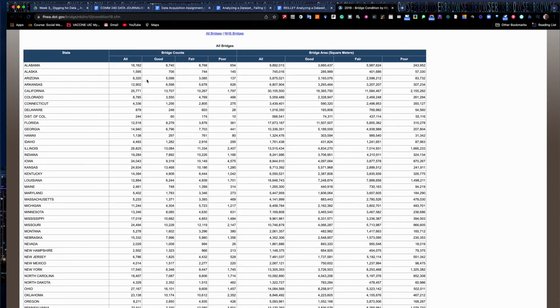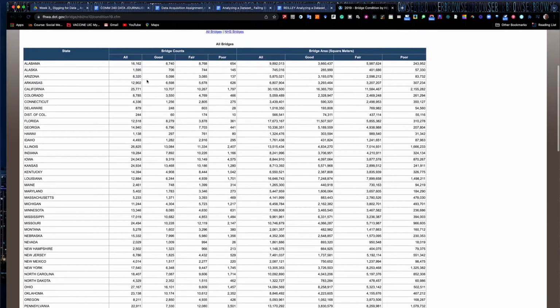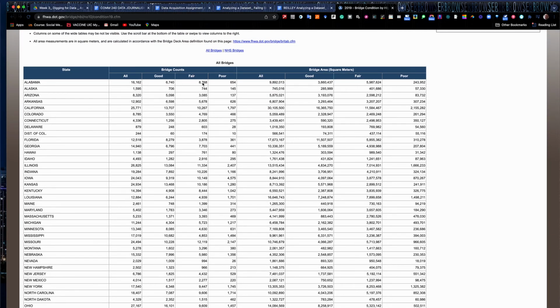Okay, as you look down through here, you see some pretty scary numbers. You add good and fair together, and see how many bridges in the city are in good to fair condition, or fair to poor condition, and you'll see it's a pretty high number. Looks like Alabama, almost half of them are in fair condition. If you add in poor, more than half. I don't know about you, but I don't want to drive across a bridge that's in fair to poor condition. I want to drive across a bridge that's in good condition.